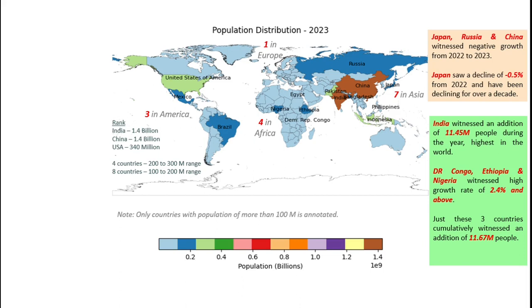Nigeria has added over 5 million people. Ethiopia and Democratic Republic of Congo have added over 3 million people each, adding up to 11.67 million people.